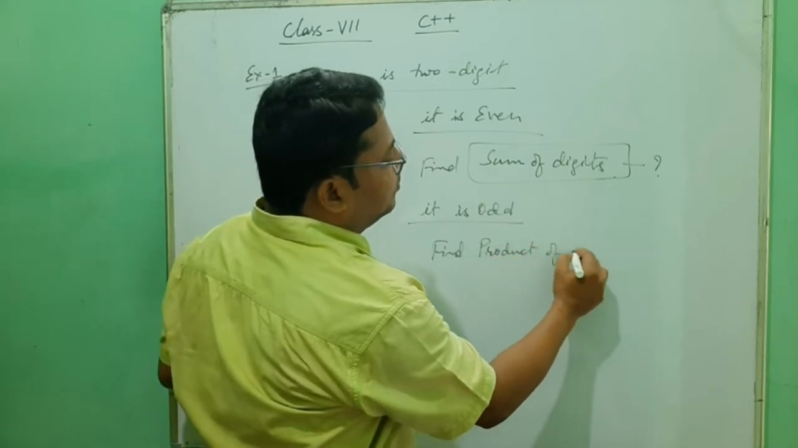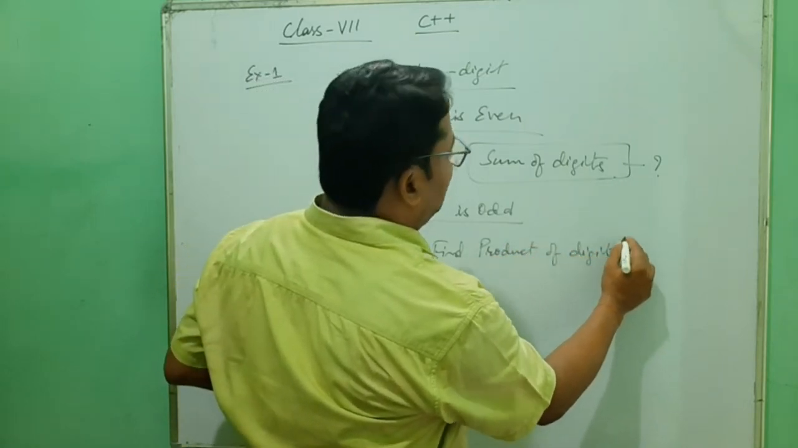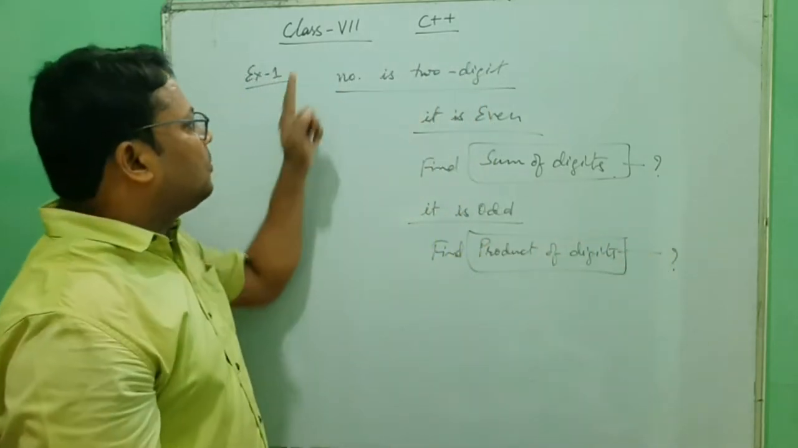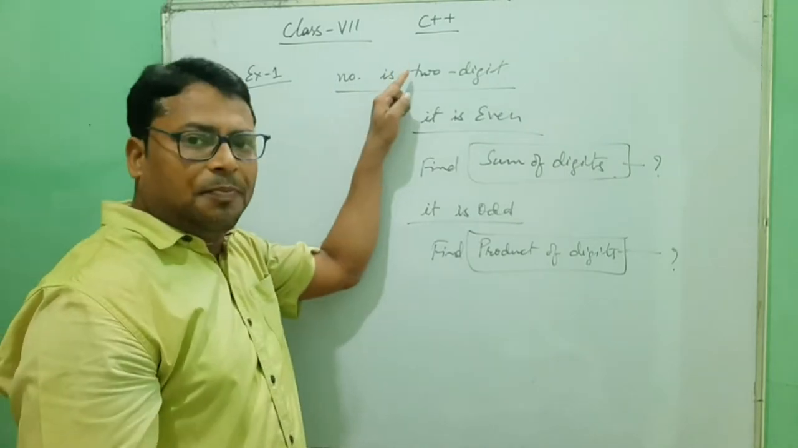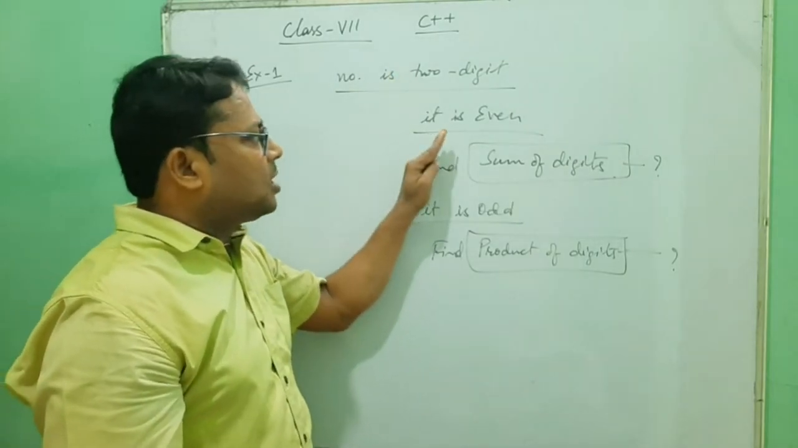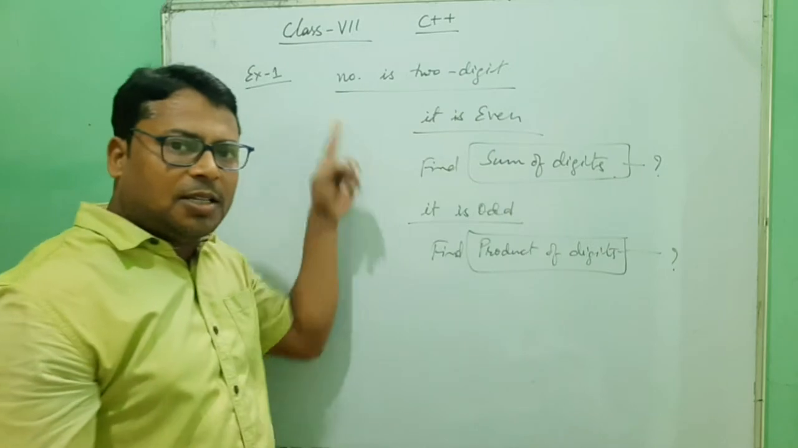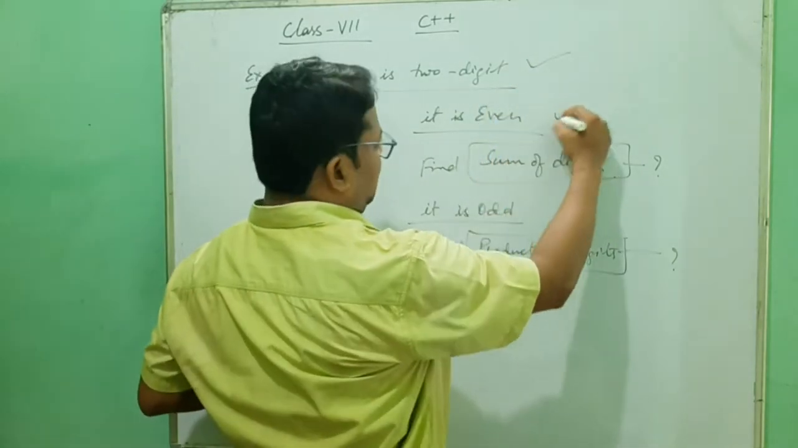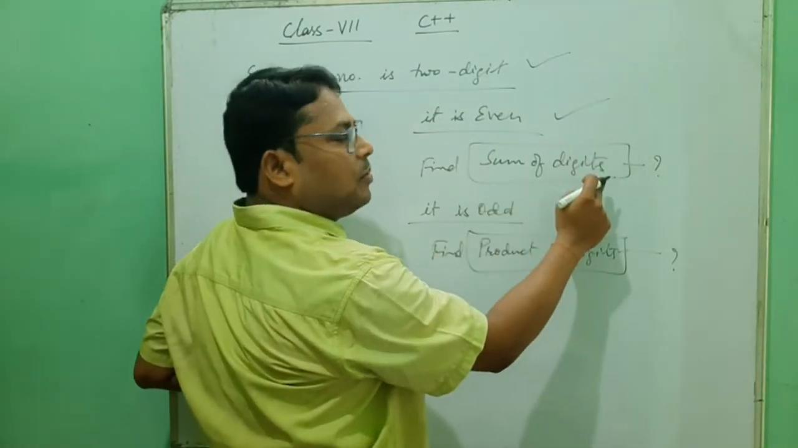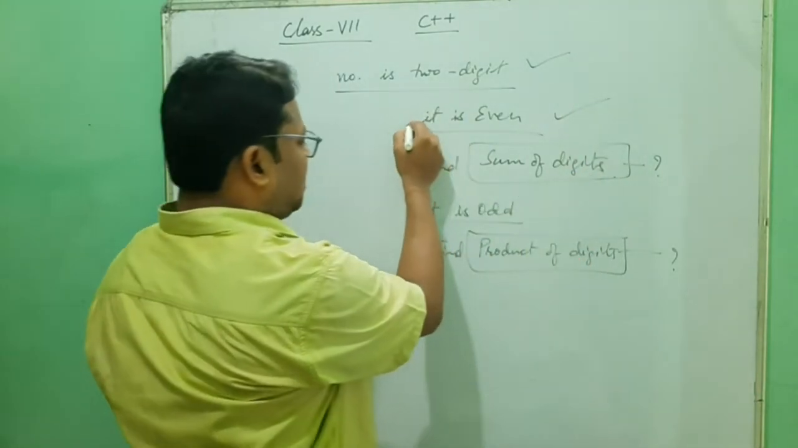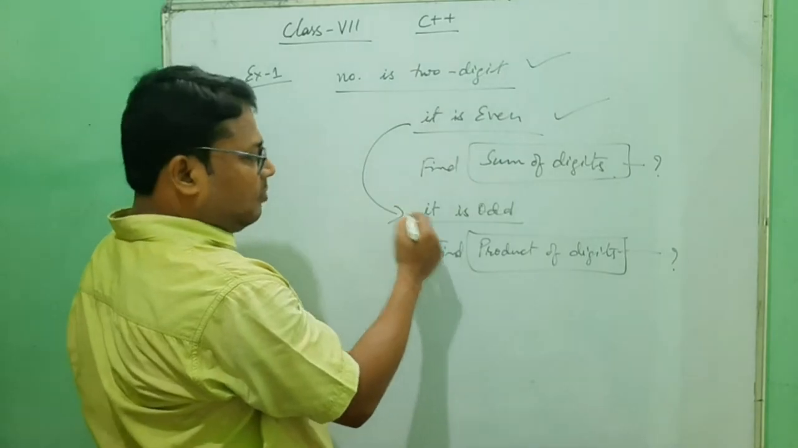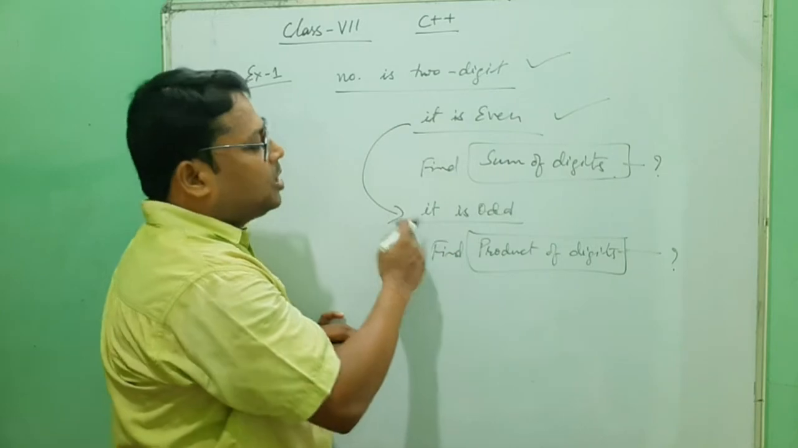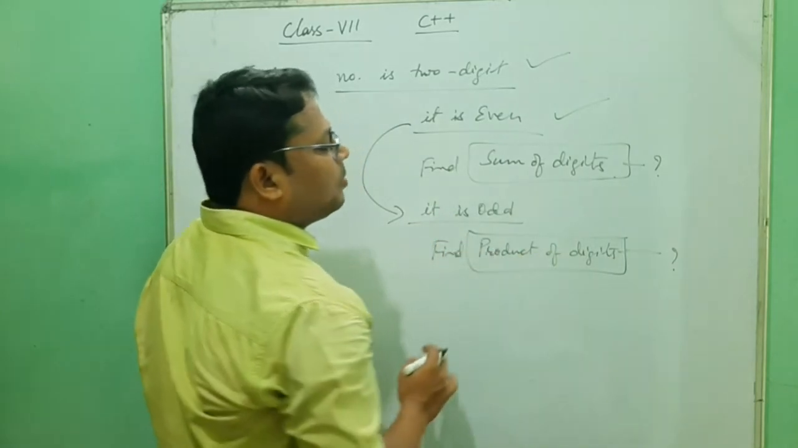Product of digits. Do you understand what I am saying? According to the situation, first we have to check that the number is a 2-digit number. If it is a two-digit number, then we have to check whether it is even. That means two conditions are there. If one condition is true, two-digit number and even, then find the sum of digits. If not even, that means otherwise, then odd, so the else part is there, and we have to find out the product of digits.